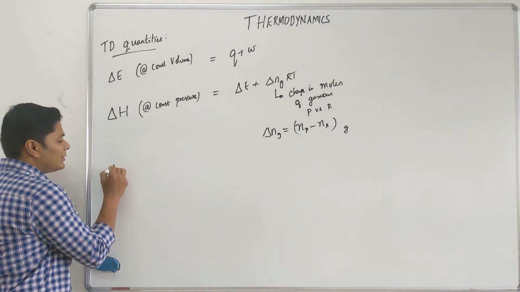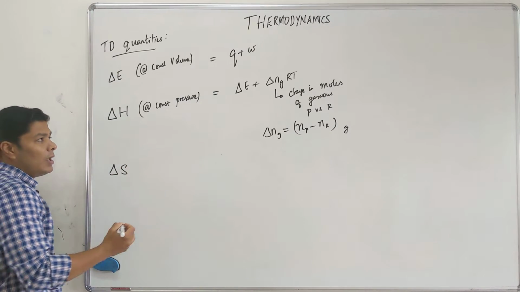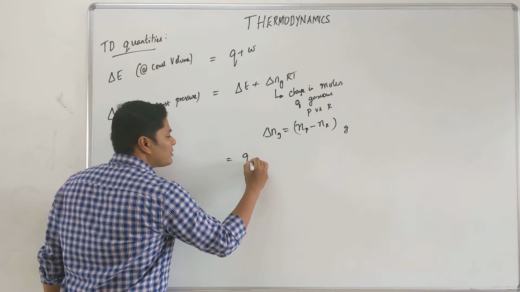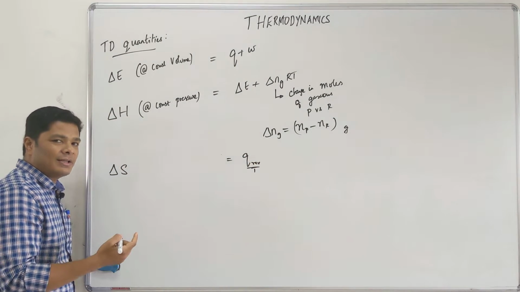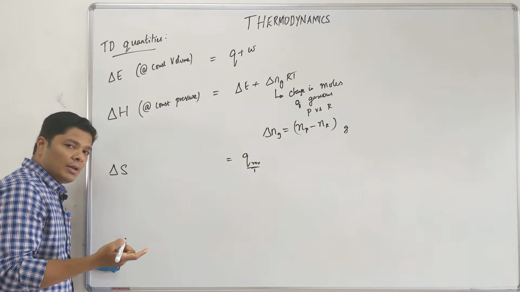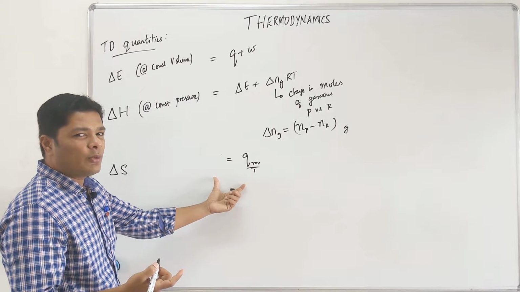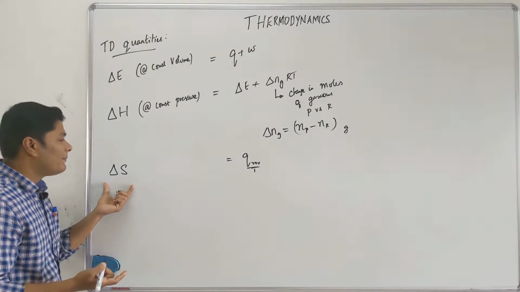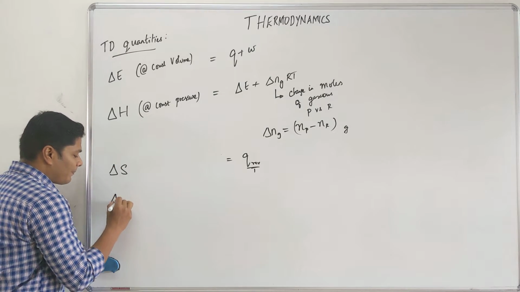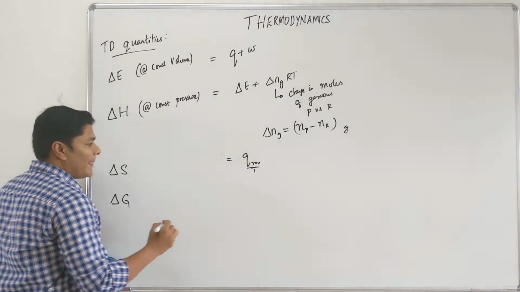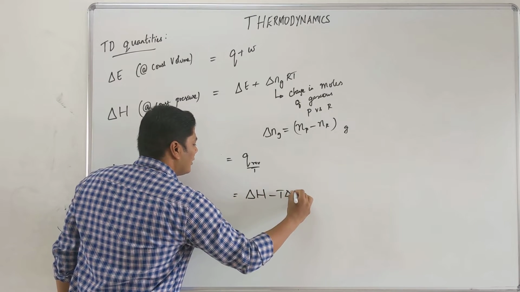The next you are going to do is delta S. Delta S is entropy. Entropy is Q reversible by T, but you are not going to be using this formula in chemistry. This is actually at a higher level. In NEET level, the type of formula that you will usually have for delta S is using delta H. These two are joined by free energy delta G. Delta G equals delta H minus T delta S.